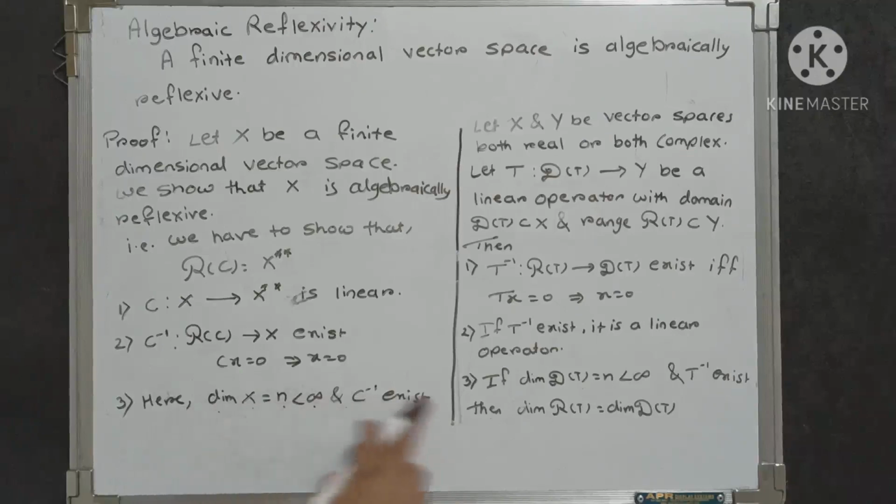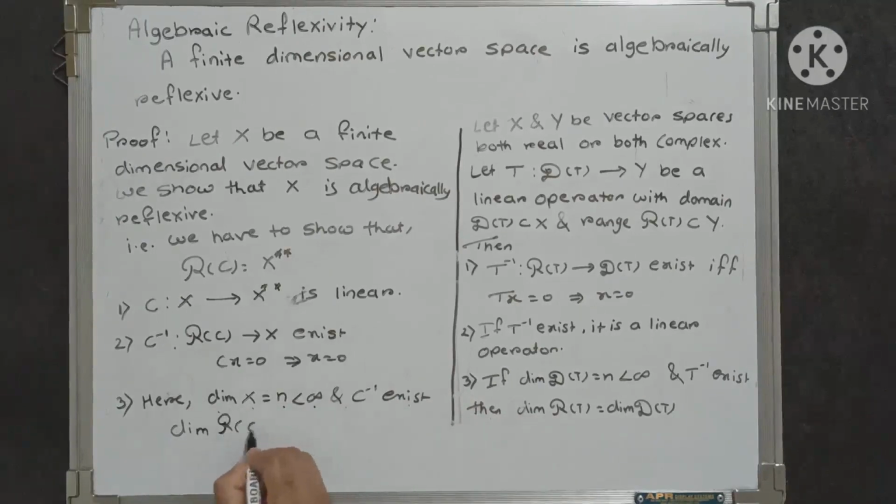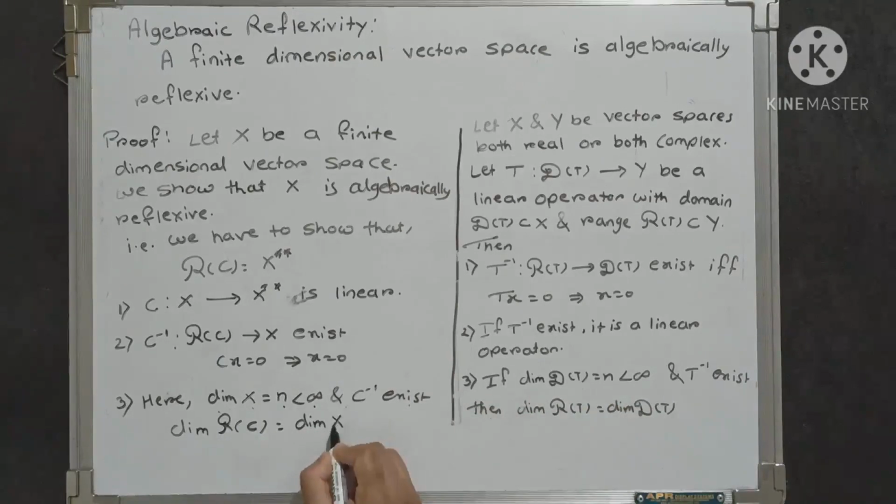And therefore, by using this third condition, we get that the dimension of the range set, that is script R of C, equals the dimension of the domain. And the dimension of the domain X is finite, because X is finite dimensional.